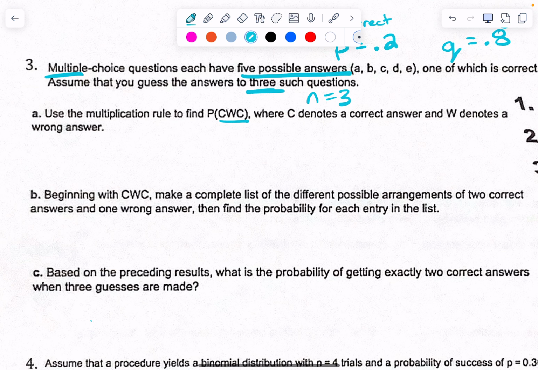All right, so use the multiplication rule to find the probability of correct, wrong, correct. Okay, I have 3 questions: 1, 2, 3. Correct, wrong, correct, in that order. What's the chances that the first one is correct? 0.2. What's the chances that the second one is wrong? 0.8. What's the chances that the third one is correct? 0.2. And what do I do with those? Multiply them.